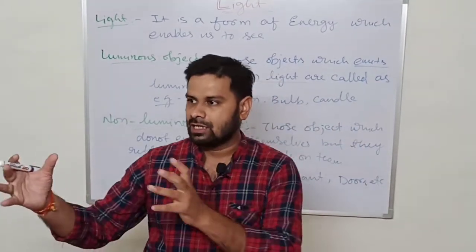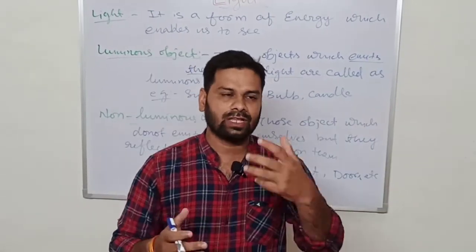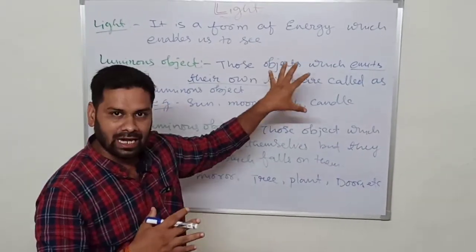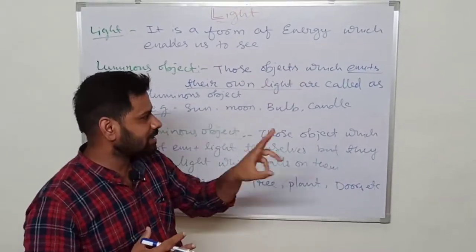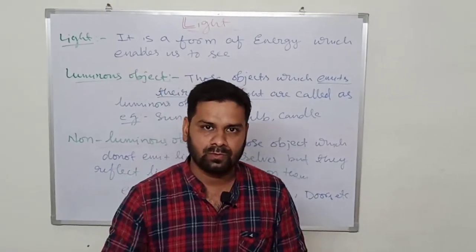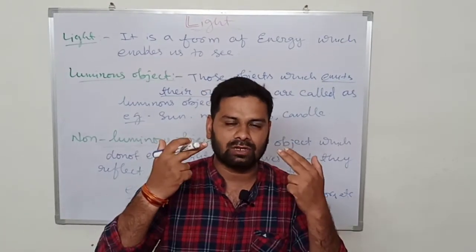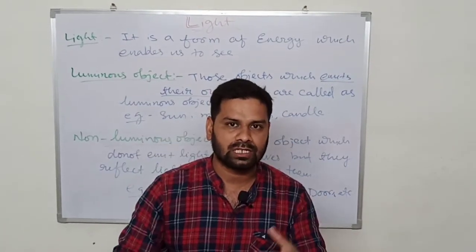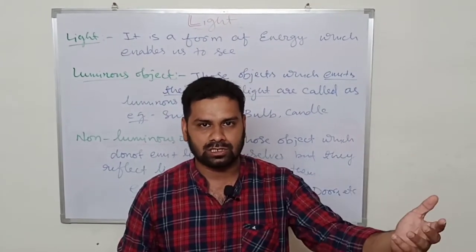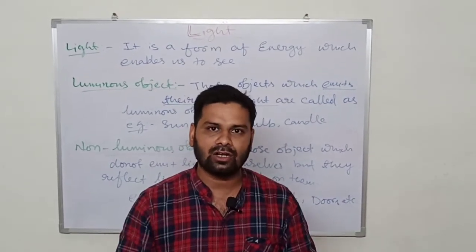Similarly door, wall, everything reflects light. How are we able to see? When the light falls on some object, like when light falls on the board, the light is reflected back to our eyes and then we can see. Similarly, when we are seeing the door, table, benches, everything in the classroom, when the light falls on them, it reflects to our eyes. That means these are non-luminous objects. They are reflecting the light from other sources, but anyhow they are reflecting light.